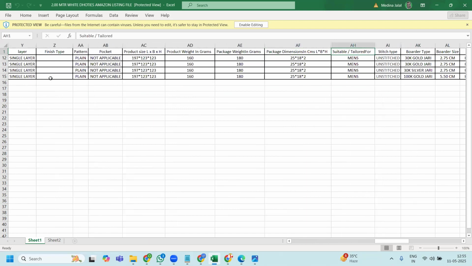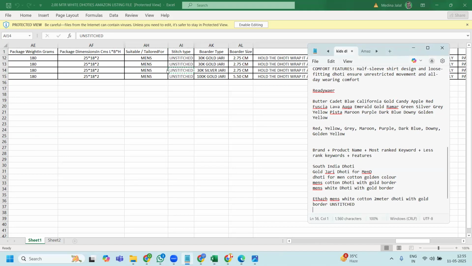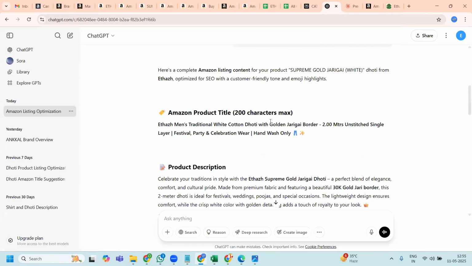Okay. So I can see it's a single layer. Okay, I will take this unstitched. It's also one of the pieces of information which is very important for the customer, because the customer needs to know whether it's ready-made, stitched or unstitched. Okay, so now whatever information I got from ChatGPT and Claude, I will use that. So let me take traditional white dhoti, golden zari, 2 meter, single layer. Okay, so I will take single layer, festival party wear and wash.